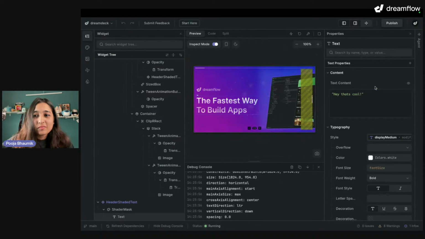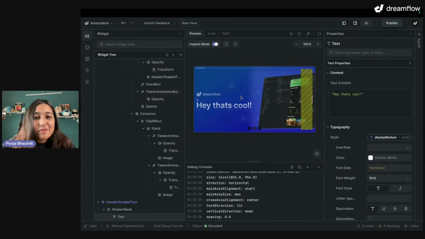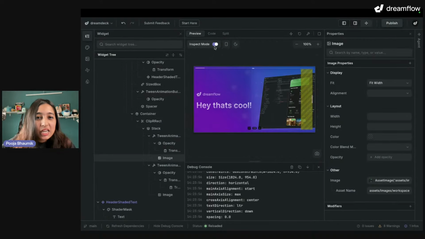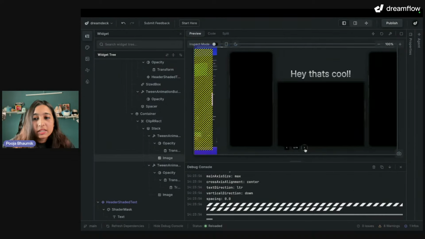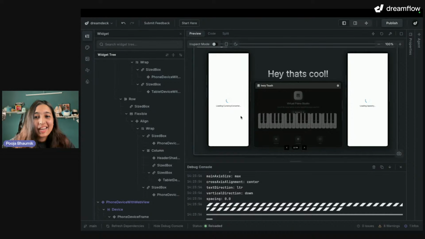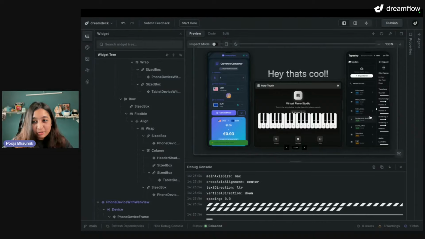So, hey, that's cool. Yeah, now we have a new title slide. Okay, so this is all images. Now I want to run this app directly, right? So if I'll just close this, I can run it directly here, right? And as I was saying, these are all web views, right?